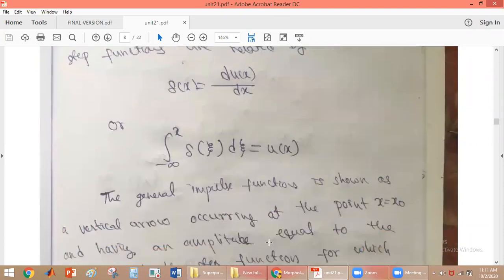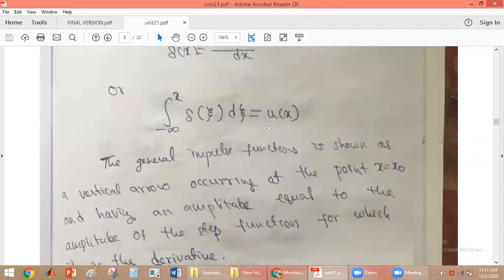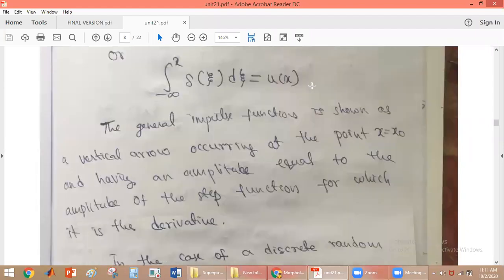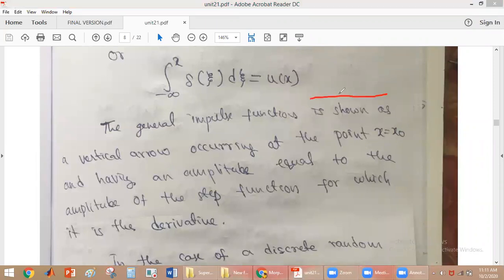Okay, so the general impulse signal is shown as a vertical arrow. How do we show this? It will be shown as a vertical arrow at the point x is equal to x naught, having the amplitude equal to the amplitude of the step function for which it is the derivative. For example, we have a step function like this, existing at x is equal to x naught.